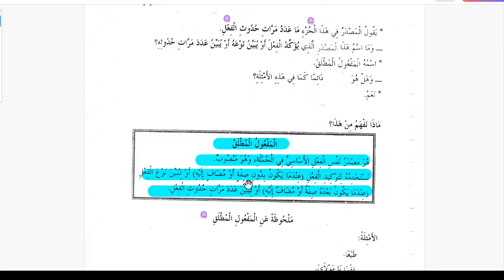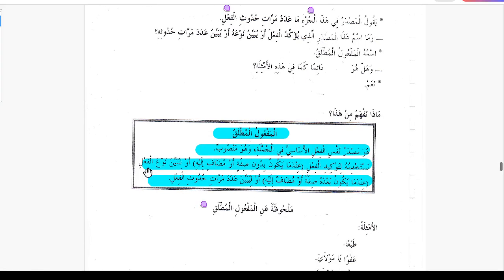Indama yakunu biduni sifati or mudaf alayhi, when it is without sifa or mudaf alayhi. When it is without these 2 things, then it is used for emphasis, and when it is with one of these 2 things, linubayyina naw al-fi'li, then it specifies the kind of the action.